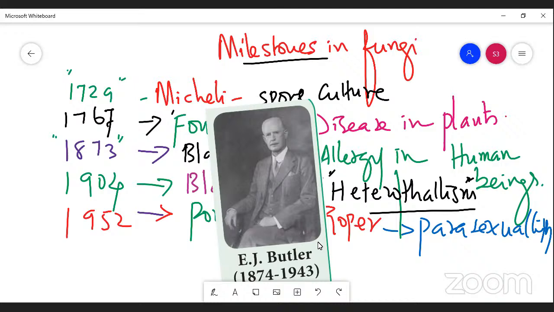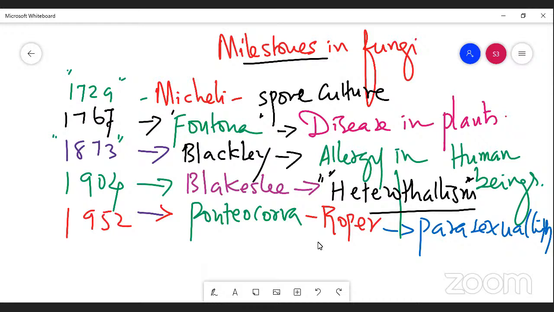I'd like to talk about him because he was the first man to establish IARI, the Indian Agricultural Research Institute. So Butler introduced IARI, right?